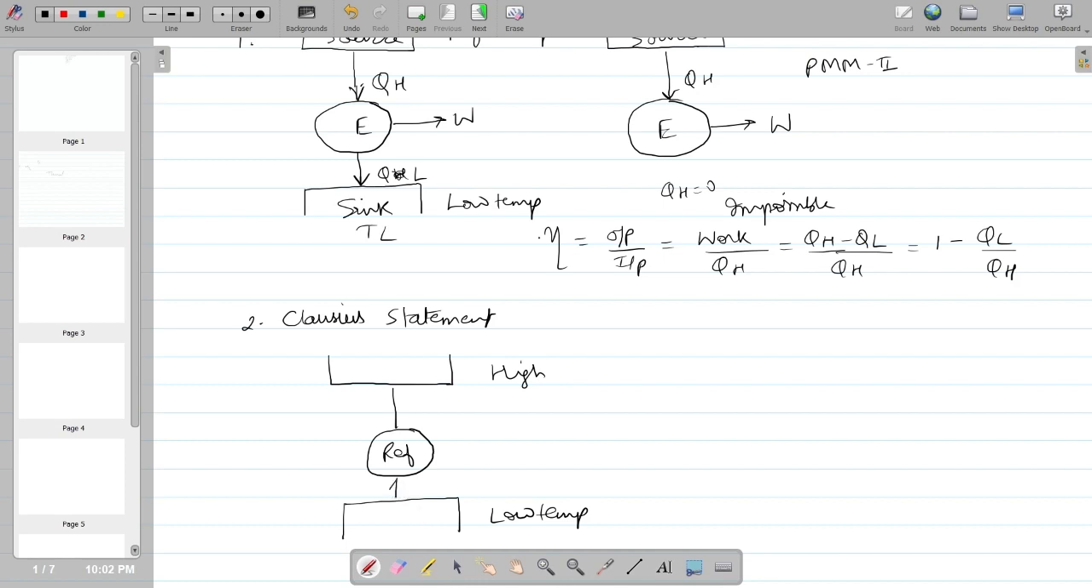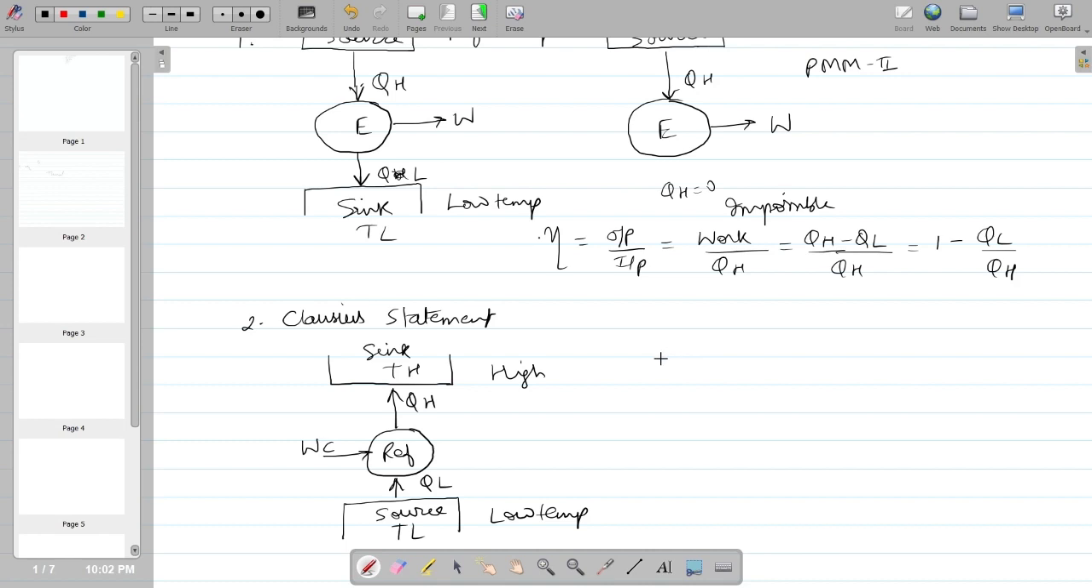So here, to remove heat from the lower temperature TL, which is now the source... Source and sink will be the devices where the temperature remains constant even though heat is removed from or added to it. So here QL will be removed from the lower temperature and given at the higher temperature with the aid of the compressor work. So this will be the Clausius statement.